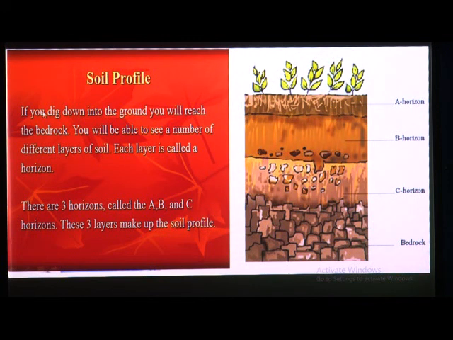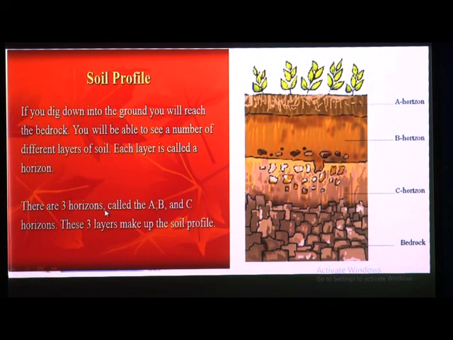You will be able to see a number of different layers of soil. Here it is shown. This type of layers you can see if you dig down into the ground, and each layer is called a horizon. So horizon is called a layer.